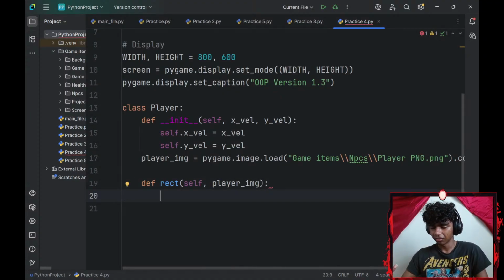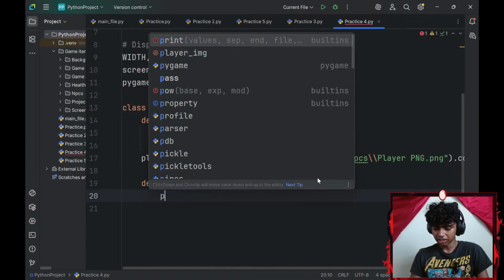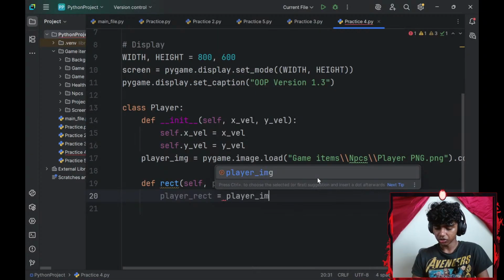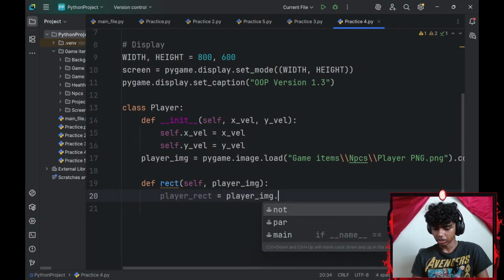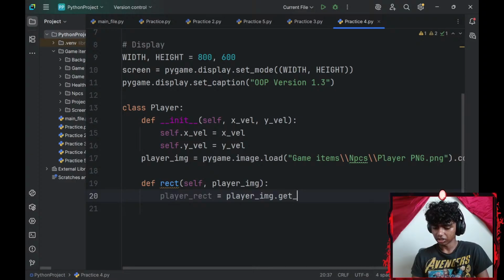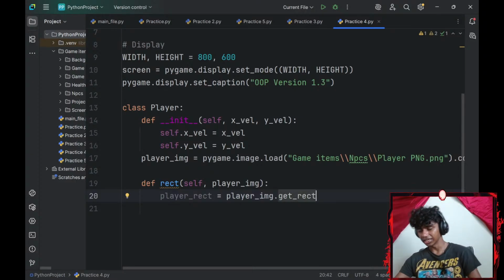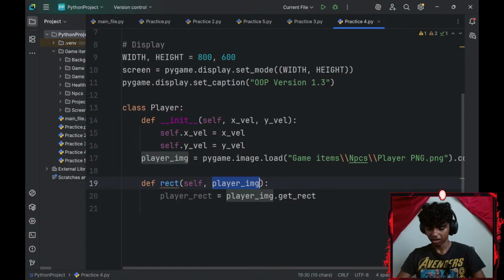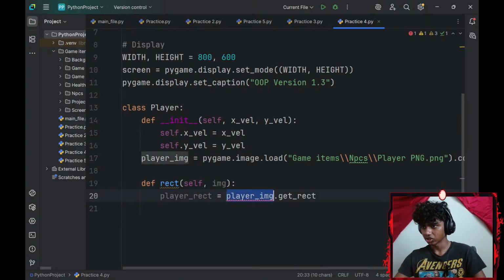Okay, and now I'll create a variable called player underscore rect, which is going to be equal to my player underscore image dot get underscore rect. Is that how this works? Or should I create the rex outside? This is going to be my image, I guess. So I'll just change that to image.